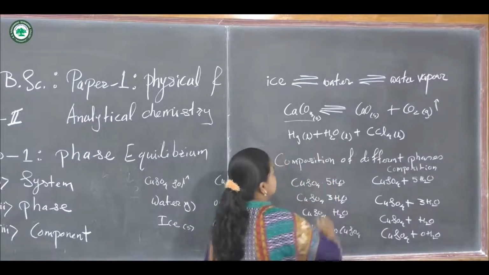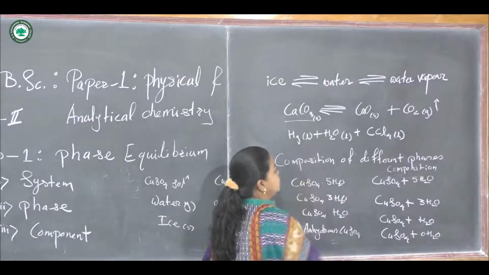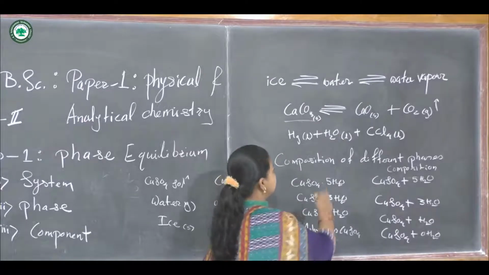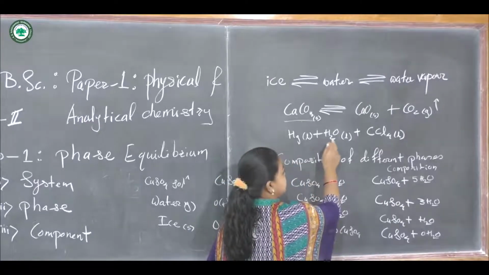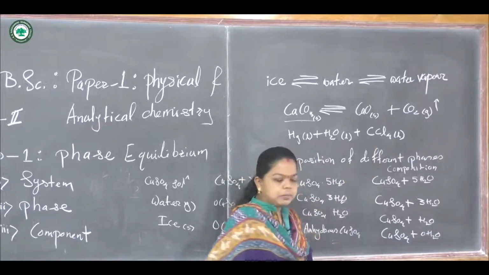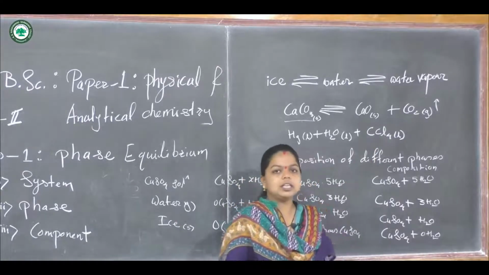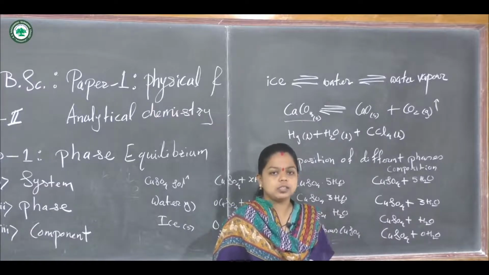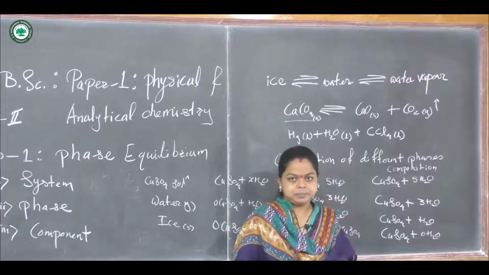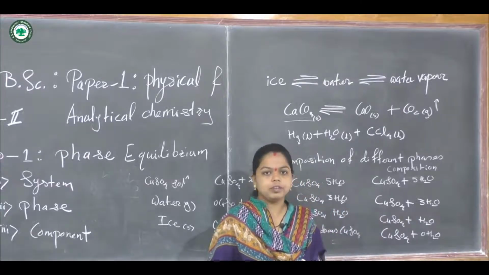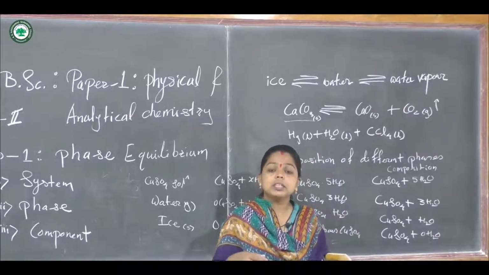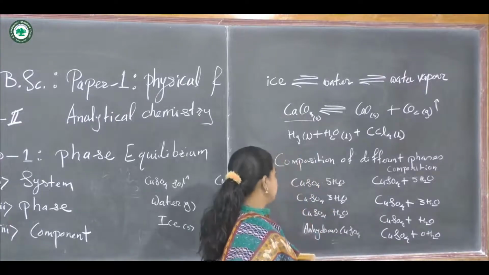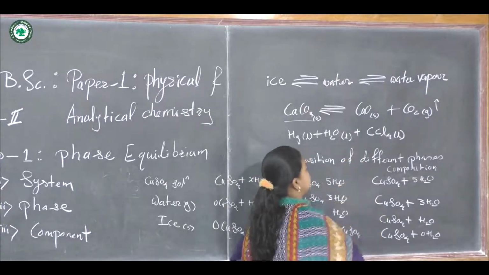Now consider this second example. This is not a reaction, it is simply a mixture of 3 immiscible liquids. Mercury is a liquid, and it is mixed with water and with carbon tetrachloride. All these 3 liquids are immiscible with each other, so they will form a heterogeneous system. Even though they are mixed, they are not mixable with each other. They look like separate layers.